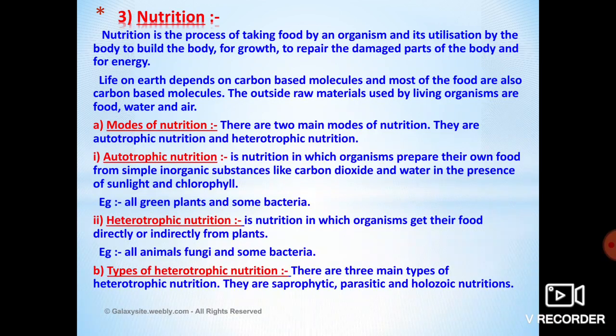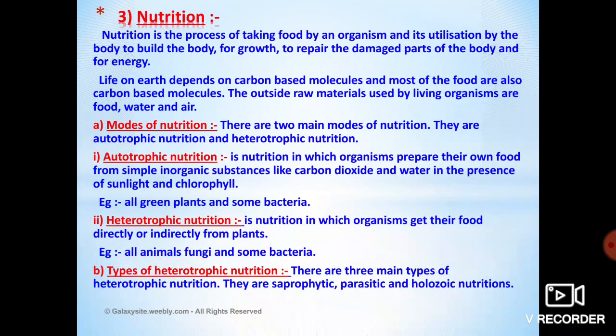That nutrition is divided into two parts. How many parts has nutrition been divided into? Yes, dear children, nutrition is divided into two types: autotrophic nutrition and heterotrophic nutrition. Understand?